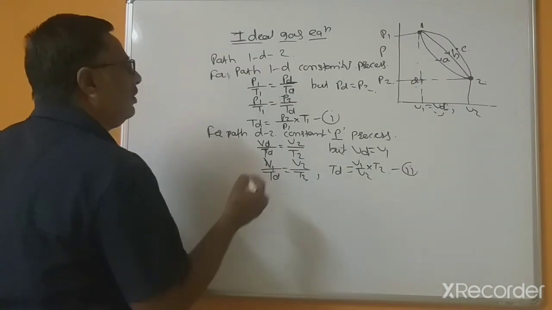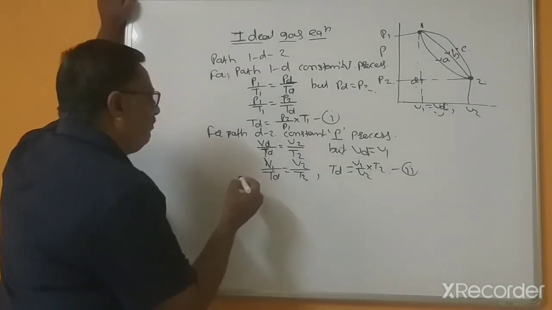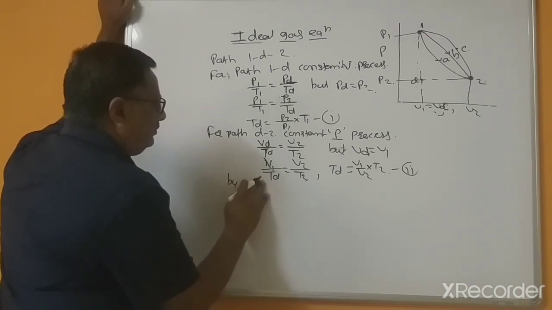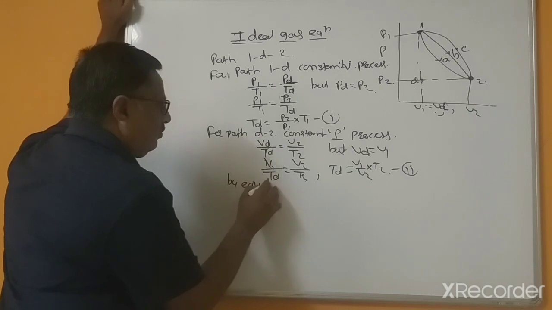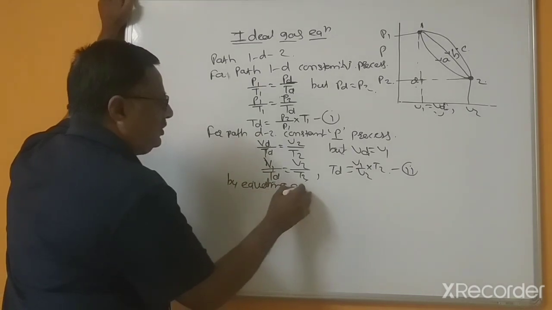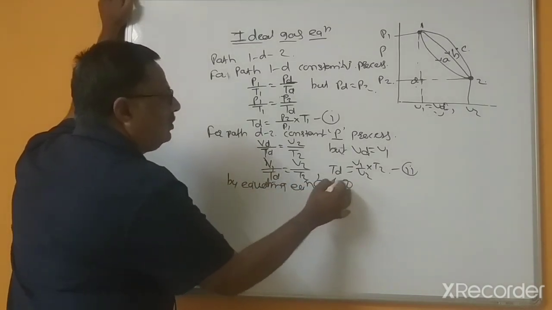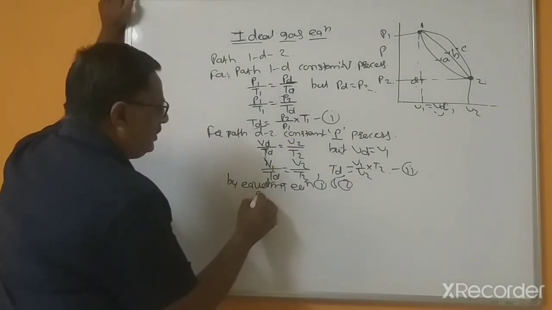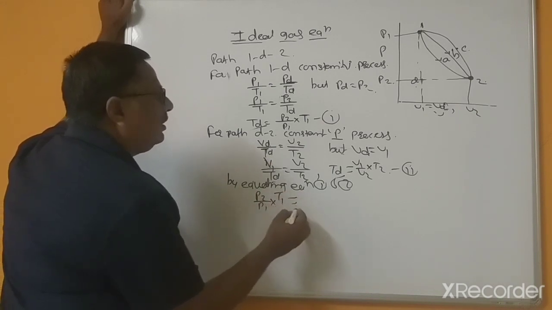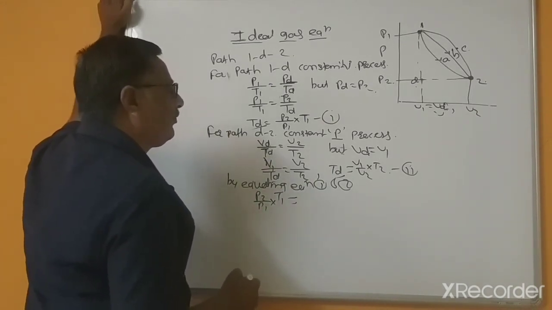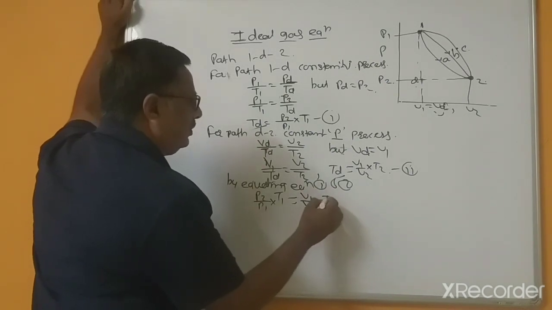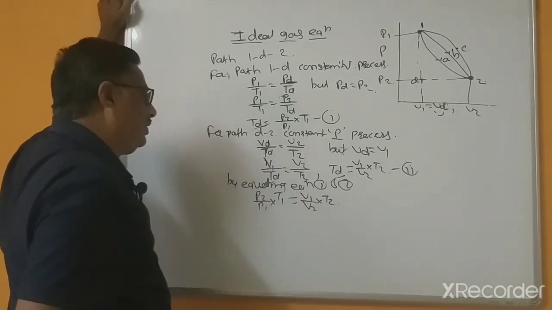Now by equating equations 1 and 2, because this is also TD, P2 divided by P1 into T1 equal to V1 divided by V2 into T2.